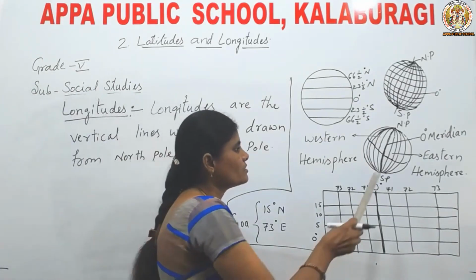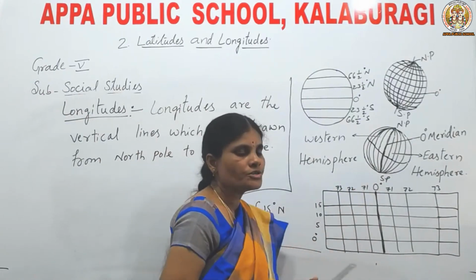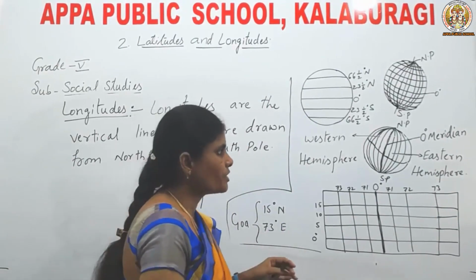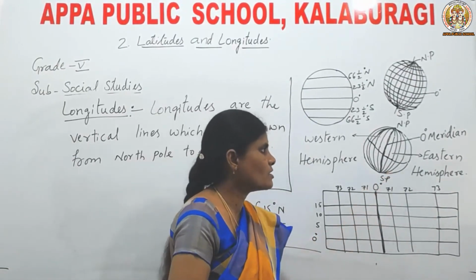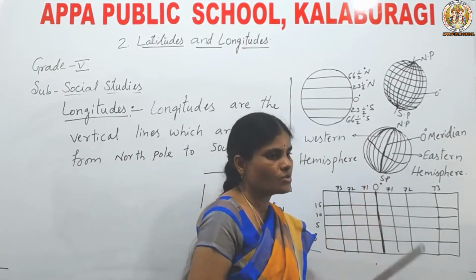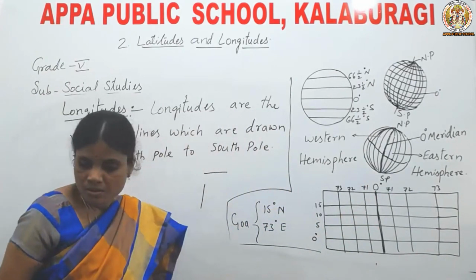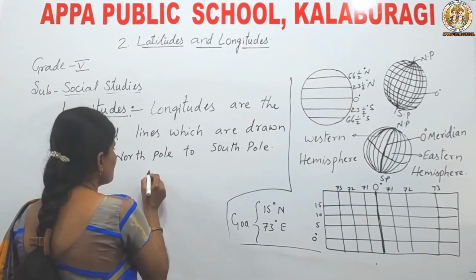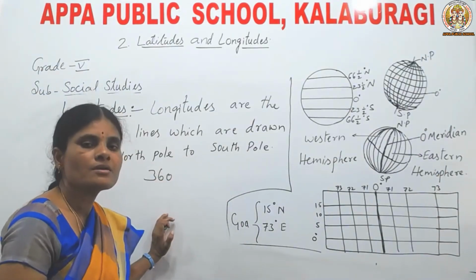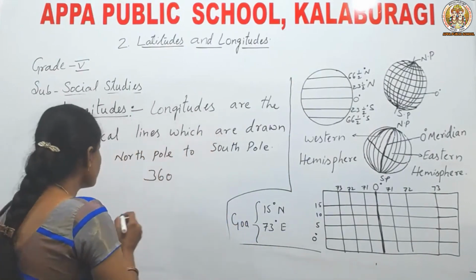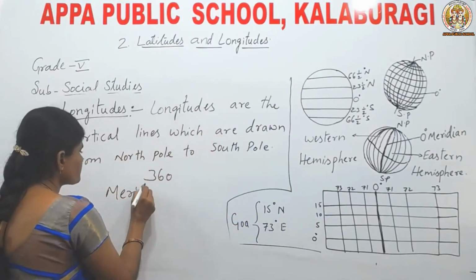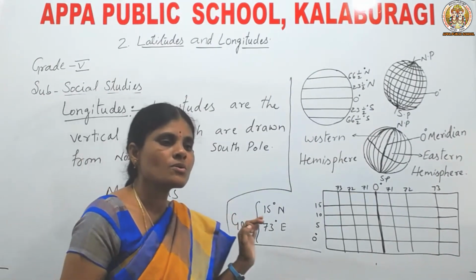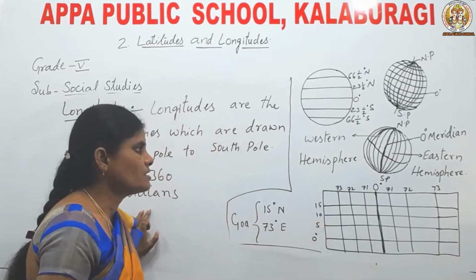Okay. See here. These are the vertical lines. Already I told you this type of line is called horizontal line and this type of line is called vertical line. What type of lines are these? These are vertical lines. How are they drawn? They are drawn from north to south. Okay. They are called longitudes. Children, how many longitudes are there? There are 360 longitudes. Longitudes are also called as meridians. Understood, children?